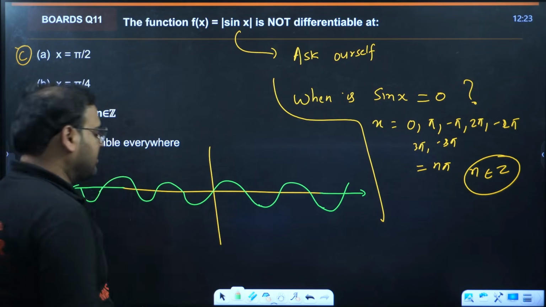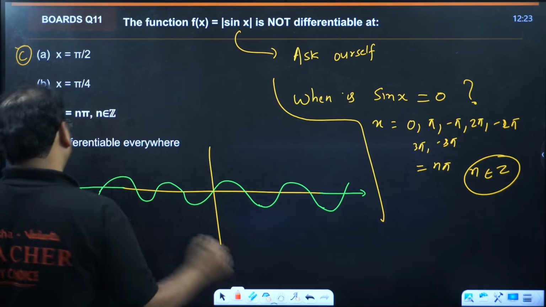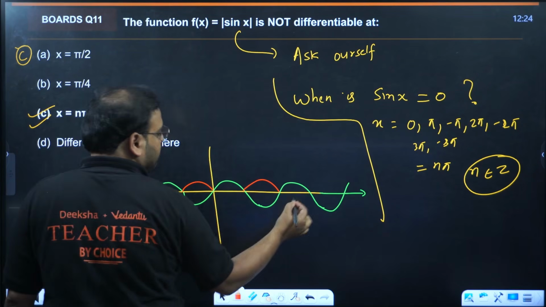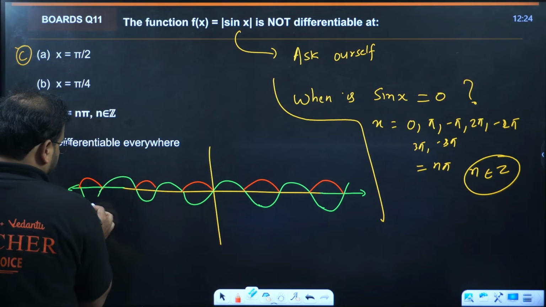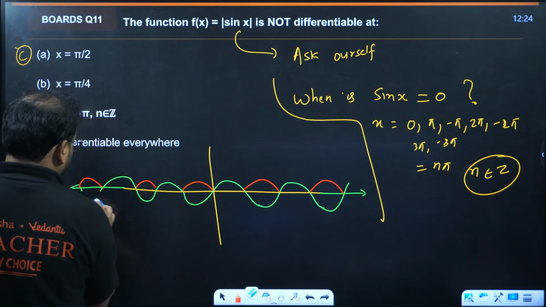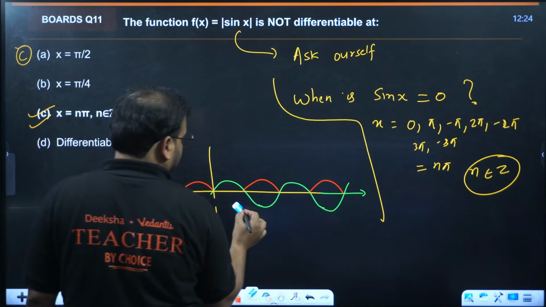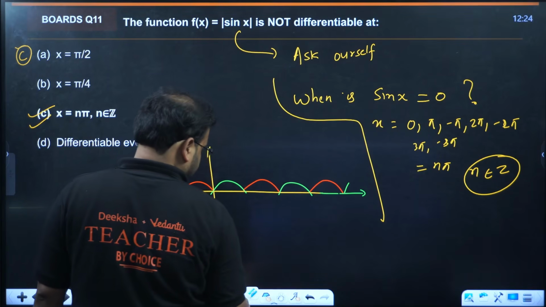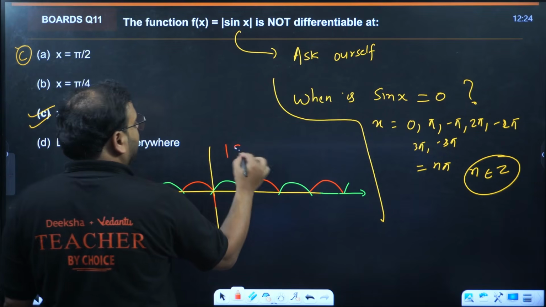This is the sin x graph. When it says modulus, what does it mean? All the negatives should come to the positive side. So bring it over here. And what about the negative part, sir? That will be deleted. This is the graph of mod of sin x.